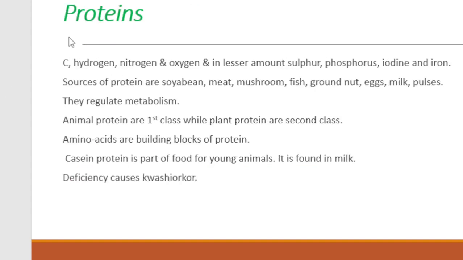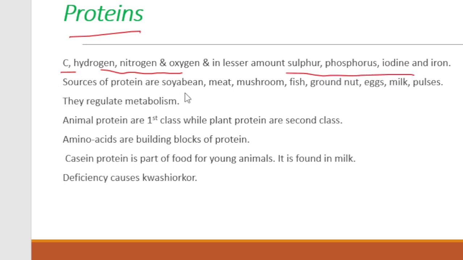Then there are proteins. Proteins are also part of your macronutrients. Proteins are made up of carbon, hydrogen, nitrogen, oxygen, and in lesser amounts sulfur, phosphorus, iodine, as well as iron.